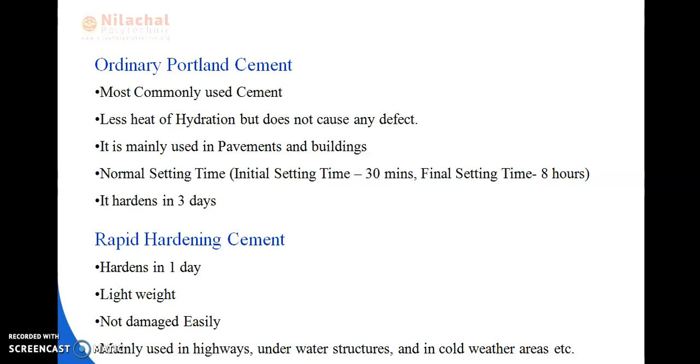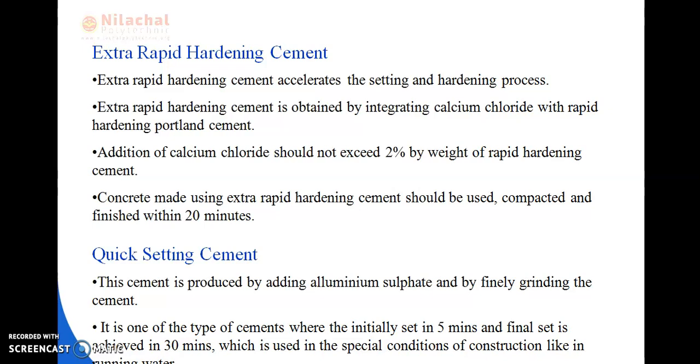Okay, and next is extra rapid hardening cement. We have read about rapid hardening cement. Next we will be reading about extra rapid hardening cement. Okay, extra rapid hardening cement accelerates the setting and hardening processes. Extra rapid hardening cement is obtained by integrating calcium chloride with rapid hardening Portland cement. Addition of calcium chloride should not exceed 2% by weight of rapid hardening cement. Concrete made using extra rapid hardening cement should be used, compacted and finished within 20 minutes.